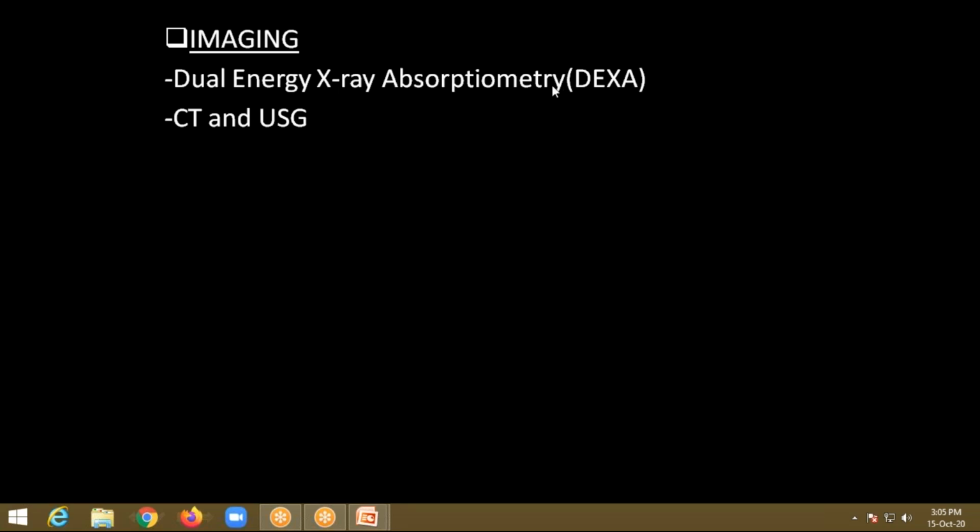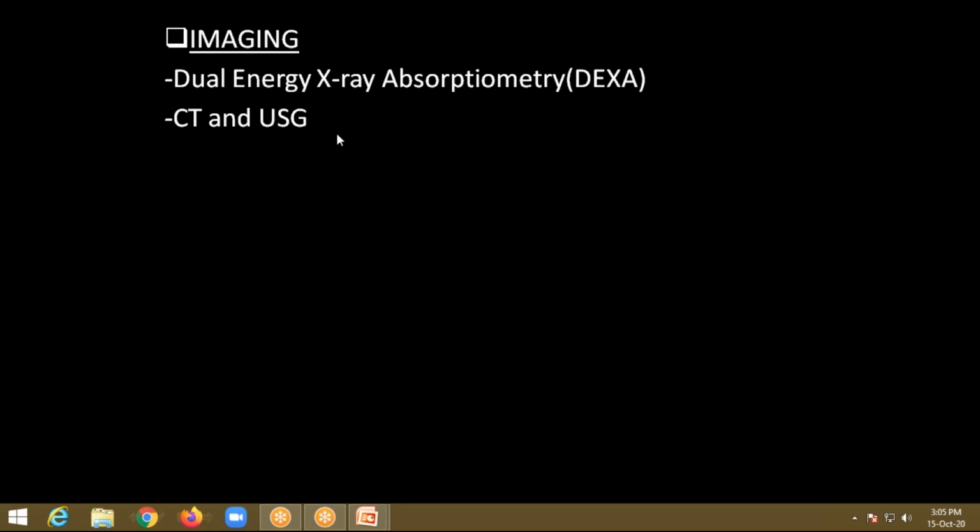They will look at the vertebra and see the mineral density, how much is there. It is calculated in standard deviation units, like -1 to -2. If it is very low, it indicates that the patient is at risk of fracture, vertebral fracture, or osteoporosis. Dual energy X-ray absorptiometry will also give some additional information regarding protein and fat within the body, but mostly this is used for bone mineral density. Just remember the name DEXA.